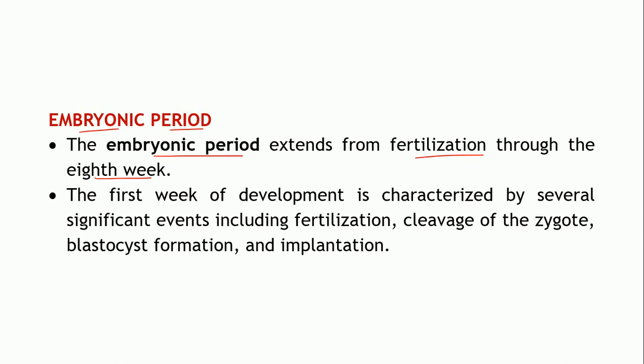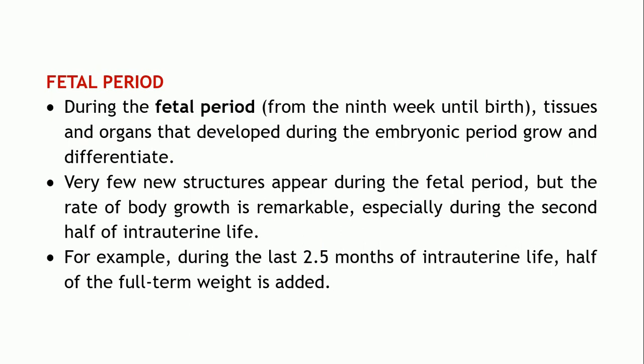Mostly here various events will take place. For example, the first week is usually characterized by several events like fertilization. Initially the fertilization will take place, then the cleavage of the zygote, blastocyst formation, and implantation of this blastocyst on the wall of the uterus. Further, there are a few more events which will take place. The yolk sac will get developed. Budding of the limbs might take place during this particular stage. We'll come to the details of this embryonic period a little later.